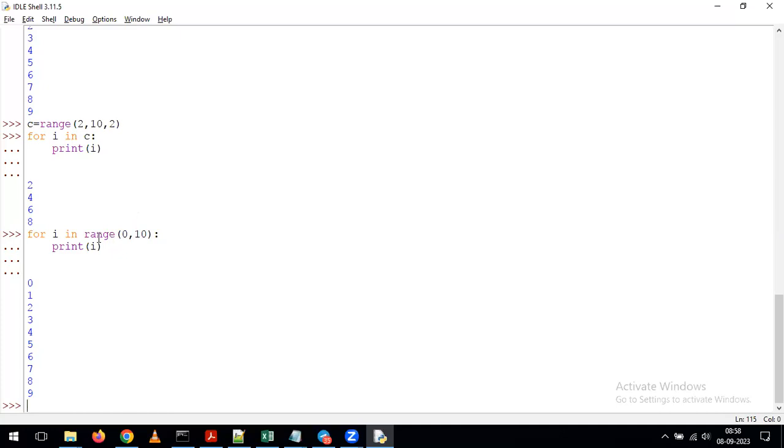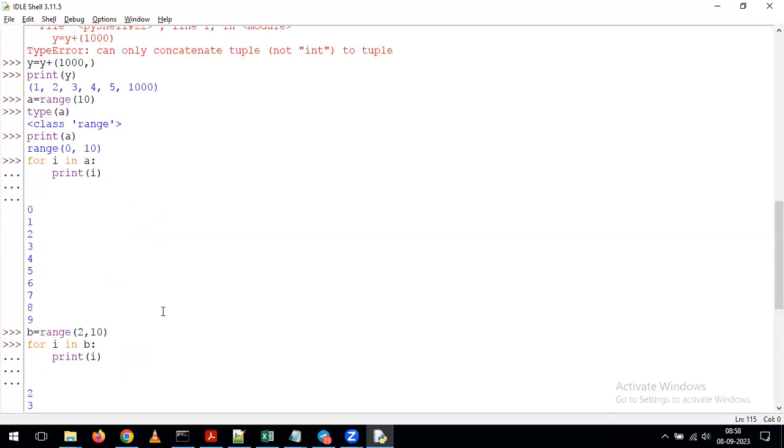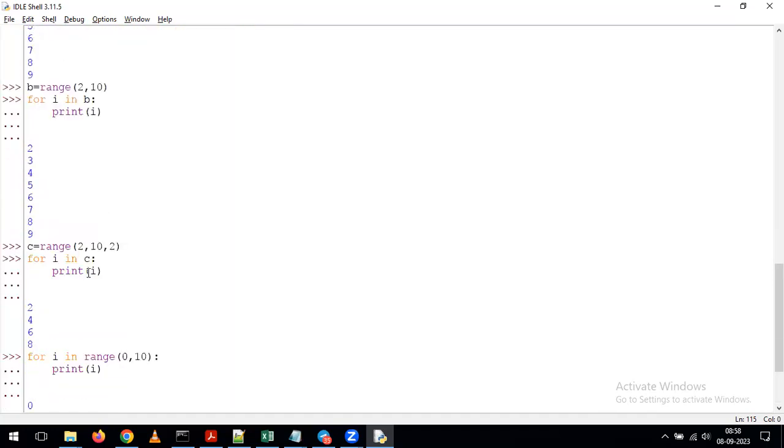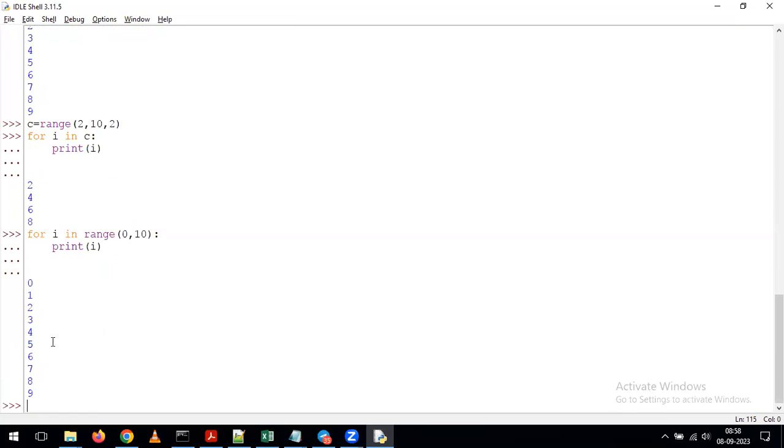Basic default increment value is 1, right? Yes, correct. If you see above, here I have given range of 0, 10 without any increment value. If you are not giving any increment value, by default it takes the increment value as 1. But in this example, I have given the start value, the end value, and also the increment value, which I gave as 2. For that reason, it starts from 2, ends before 10, and in between it increments 2 to 2. With that, we get values 2, 4, 6, and 8. Like that, we are going to get the data in your output.